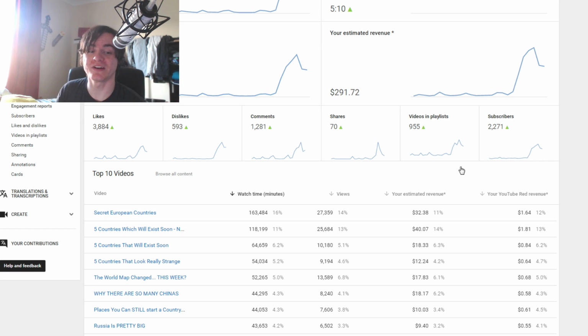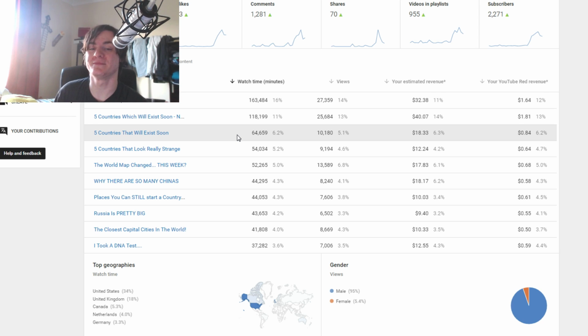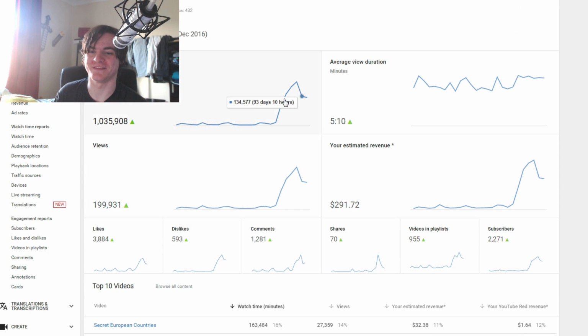So yeah, I don't really get too much information from this. Every now and then there'll be a random share spike, like you can see there was one right there. Every now and then there'll be a random dislike spike or something, but for the most part, all these graphs kind of hit the exact same thing, like you can see it right there.